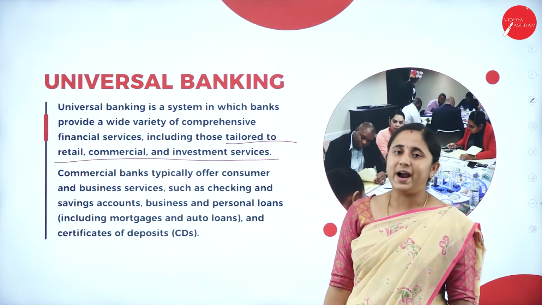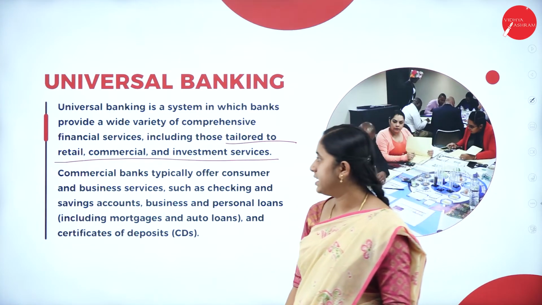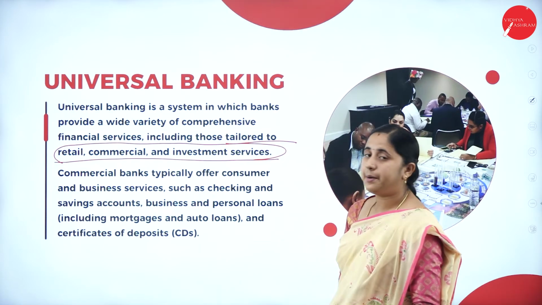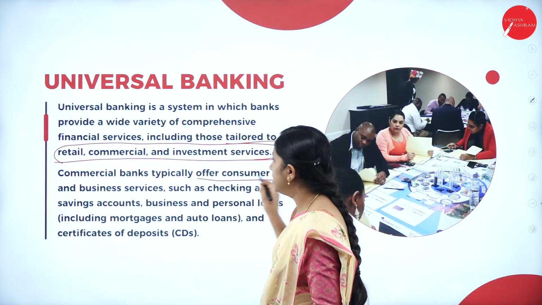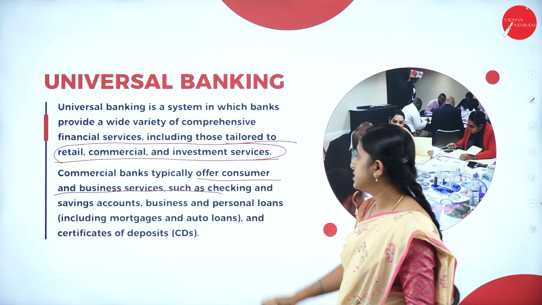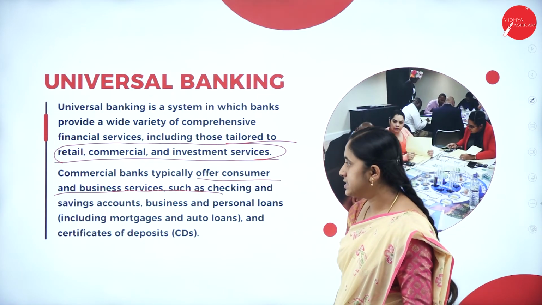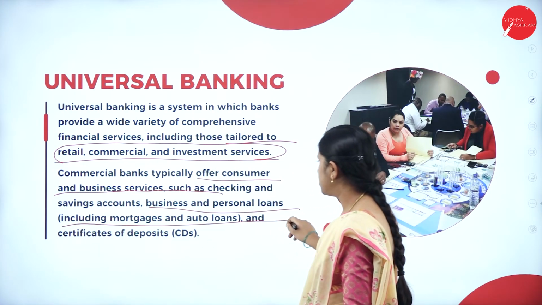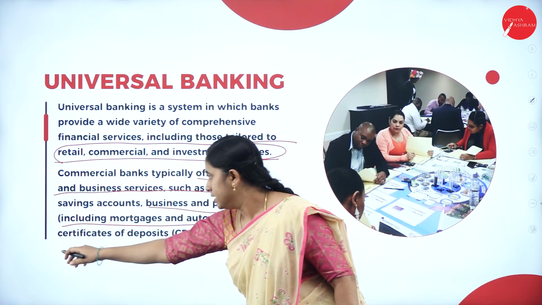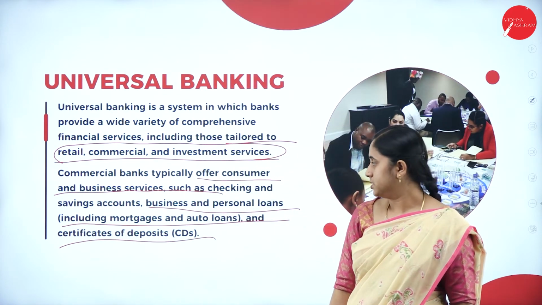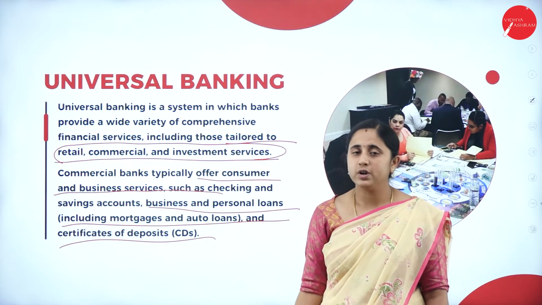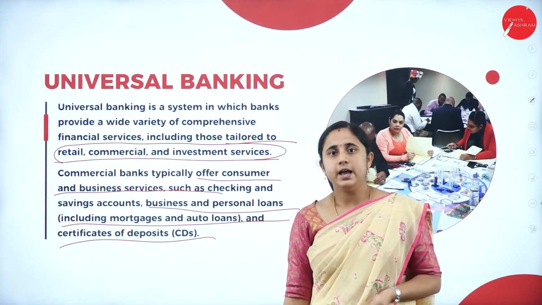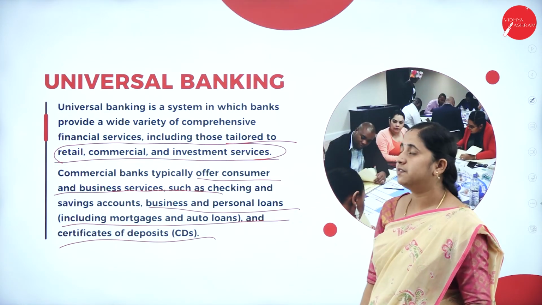Commercial banks typically offer consumer and business services such as checking and savings accounts, business and personal loans, including mortgage and auto loans, and certificates of deposit, CDs. So they provide all these banking services for their customers. So this is all about universal banking.